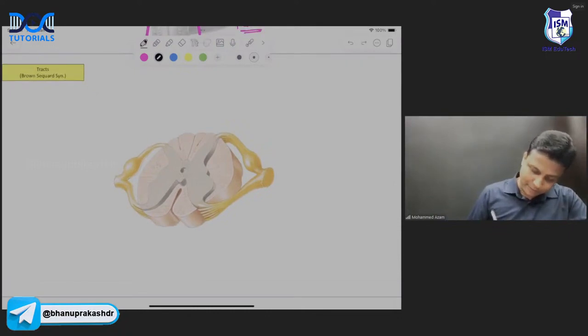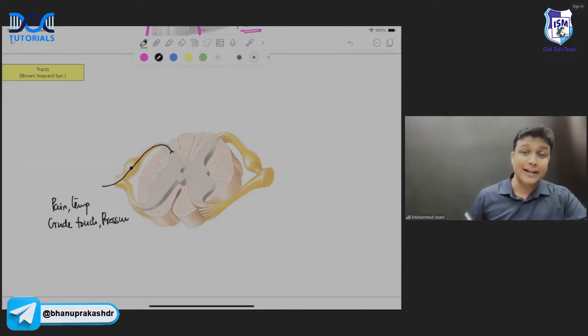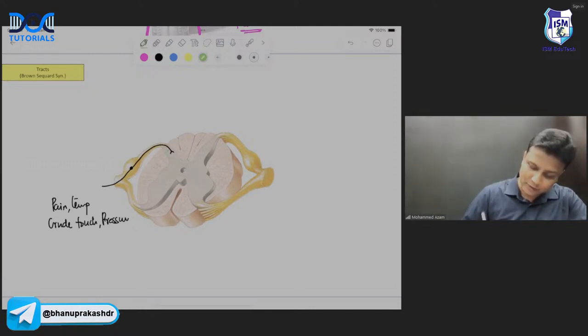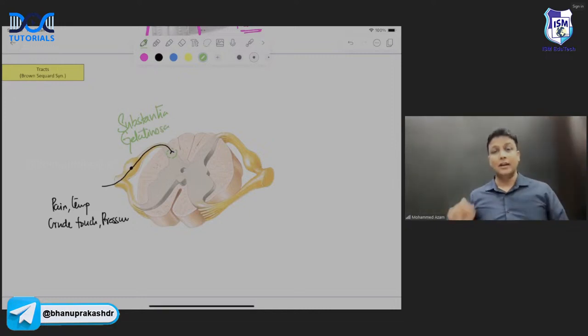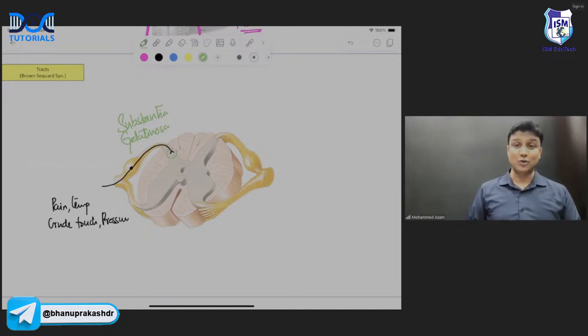Now, first of all, what is going to happen here? Pain, crude temperature, crude touch, and pressure will be entering from where, sir? All the sensory information will enter from the dorsal root ganglion. After entering from here, it will end in a nucleus, already asked in your MCQ exam, and that nucleus will be known as substantia gelatinosa. So first of all, the fibers are going to go and end in the substantia gelatinosa.